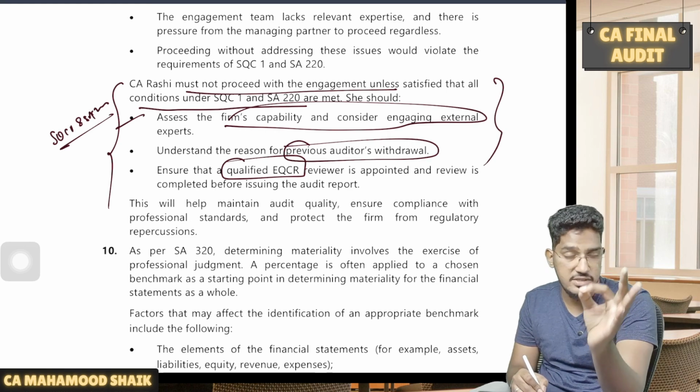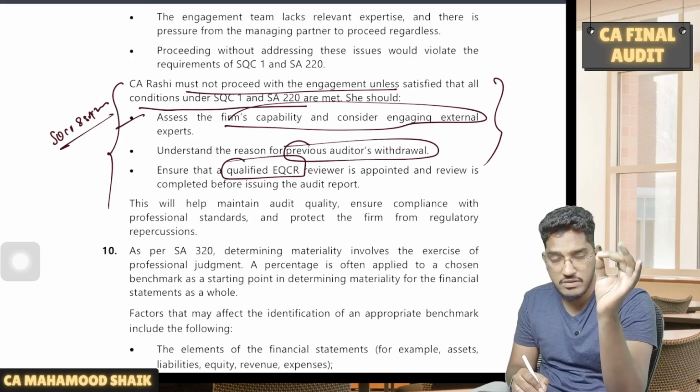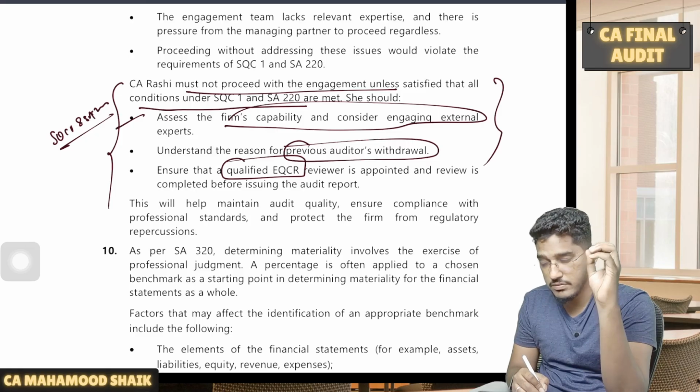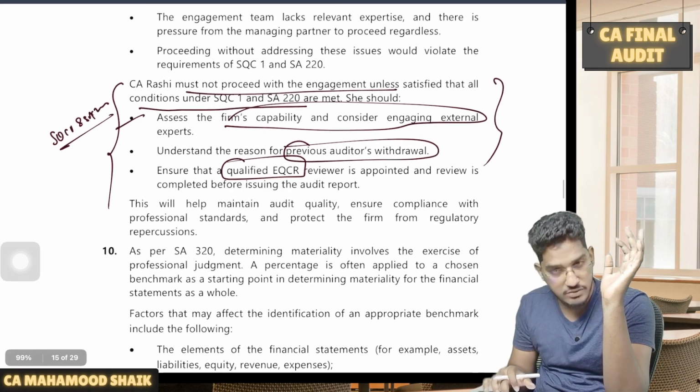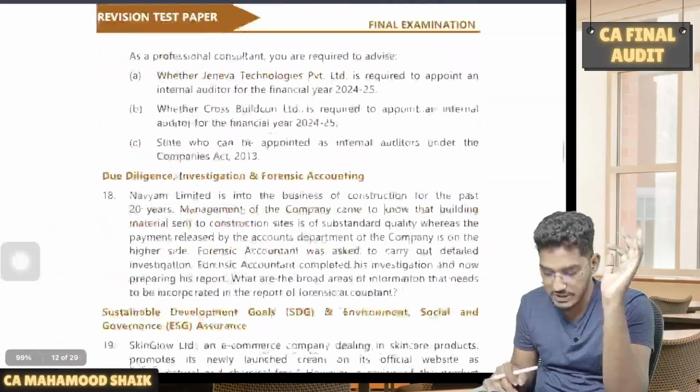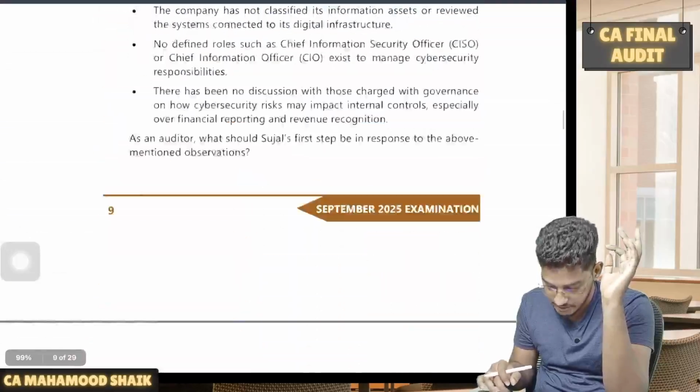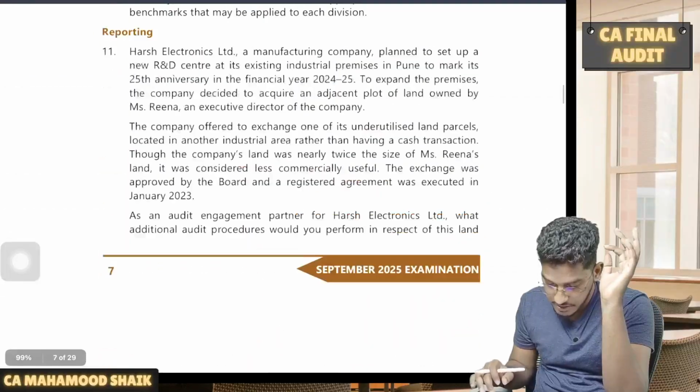So as I was saying, from the quality control chapter there will always be a compulsory question. It is a small chapter, but very important from the examination perspective. So please do refer to it before you go for the examination. Next, coming to the next question.